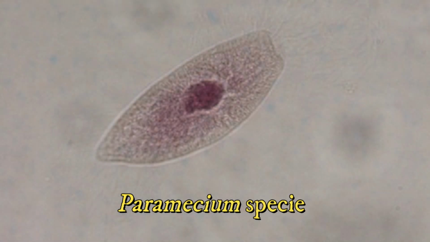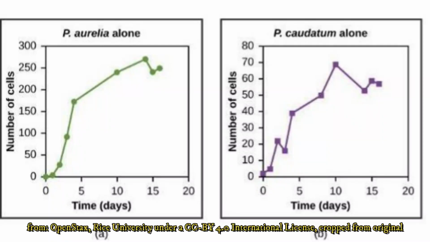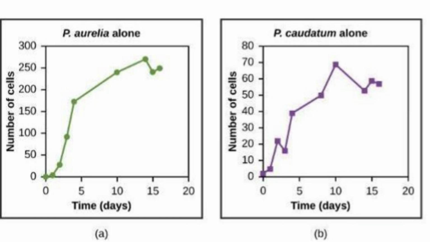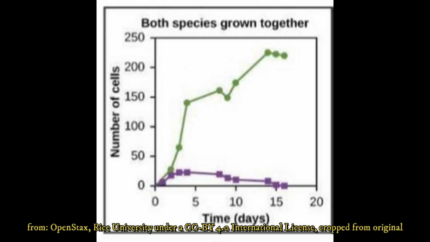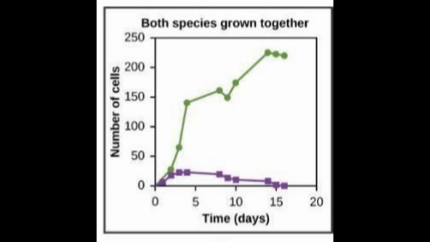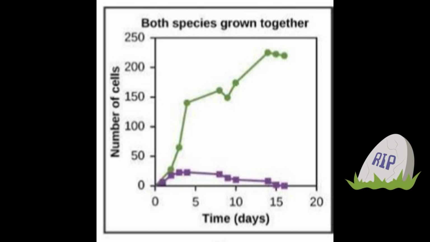One well-studied example of this is seen in Paramecium species in a test tube environment. Paramecium aurelia and Paramecium caudatum both grew successfully in their respective tubes with predictable growth curves. However, when both species of equal population size were added to the same test tube, Paramecium aurelia outcompeted Paramecium caudatum, thus leading to the latter's extinction in the test tube.